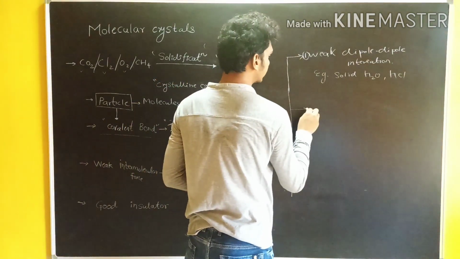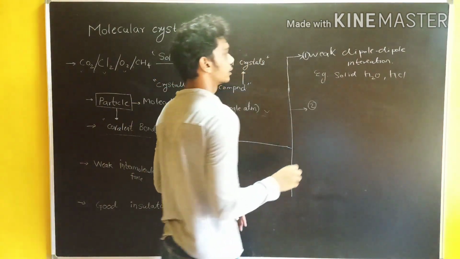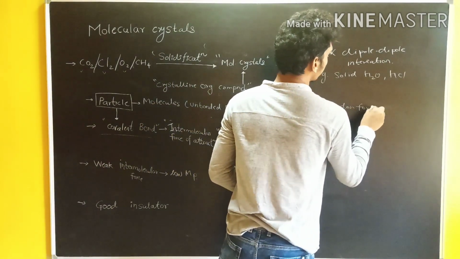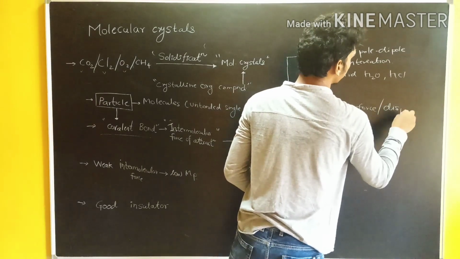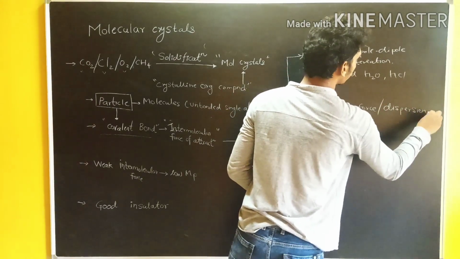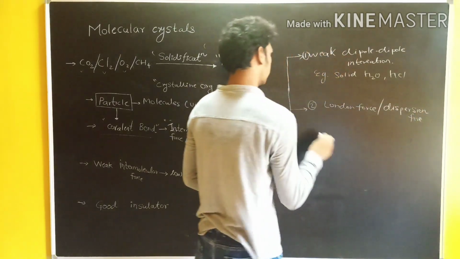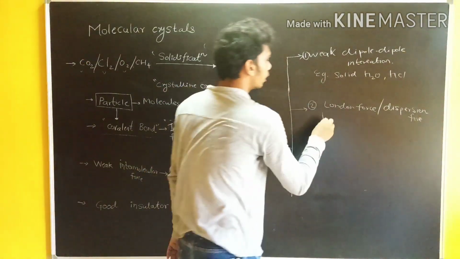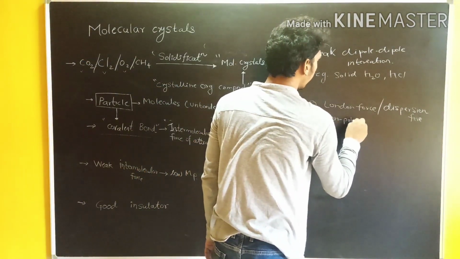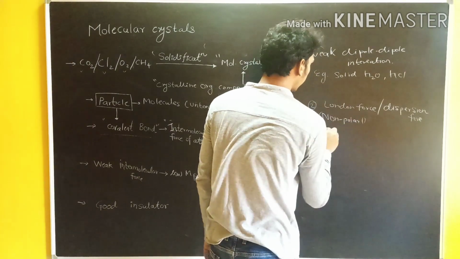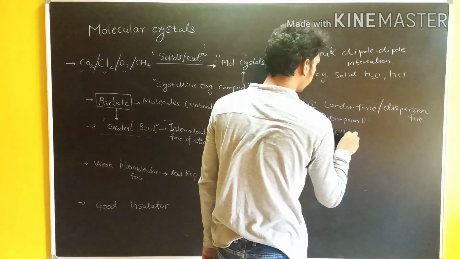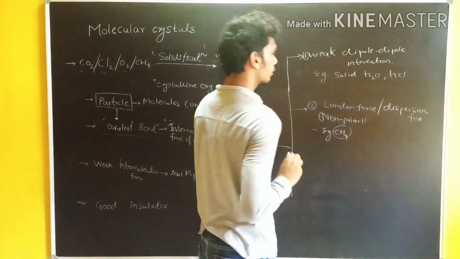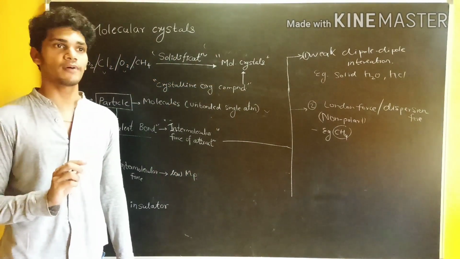After that, the second force of interaction is your London force, or simply termed dispersion force of interaction. Here the molecules are non-polar. Example here is CH4, which is non-polar. So London force must be found in this case.